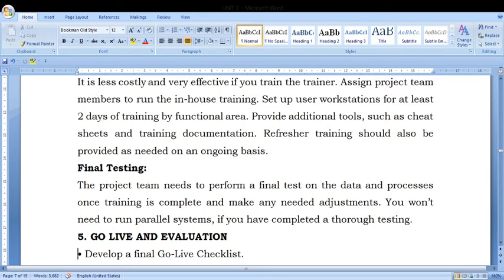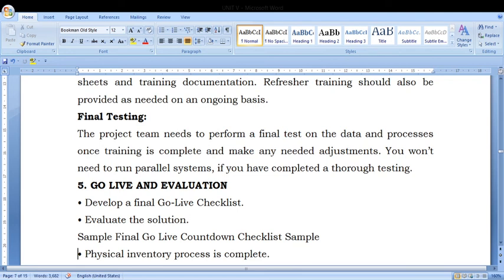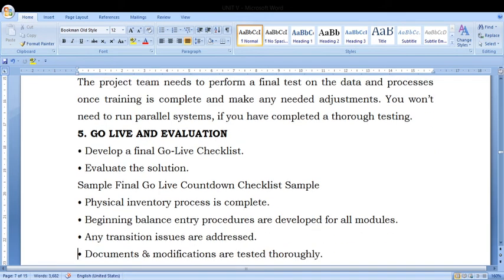Fifth step, what we are going to implement. We can see in the live link what will happen and simultaneously evaluate. So develop a final go-live test checklist, evaluate the solution. A sample final go-live checklist: Physical inventory process is complete.